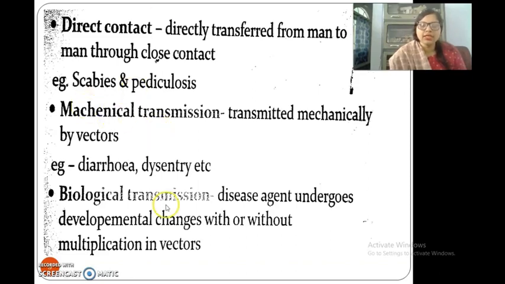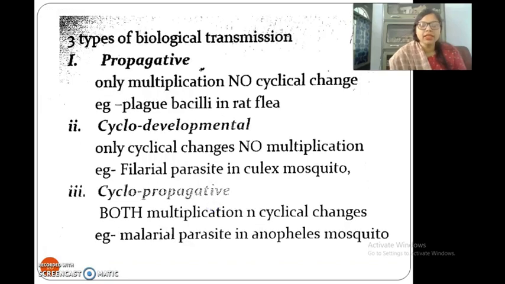Then we have biological transmission. Disease agents undergo developmental change with or without multiplication in vectors. So three types of biological transmission are there. First is propagative, where only multiplication happens and no cyclical change. For example, plague bacilli in rat fleas.